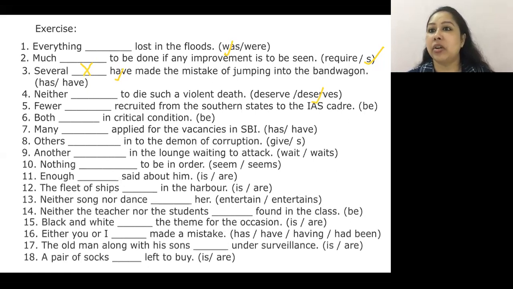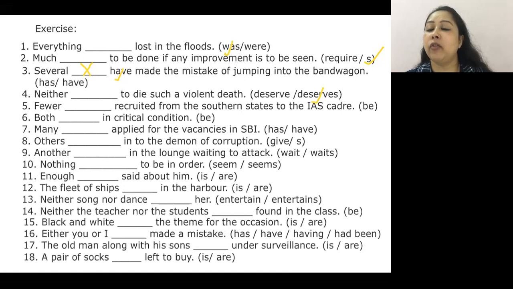Fewer dash recruited from the southern states to the IAS cadre. When I say B, you are using is, are, was, were, all of these. So fewer are or fewer were. You would look at the MCQ options and accordingly put down the answer. Both dash in critical condition, both are or both were in critical condition. Again, I'm talking about two people.